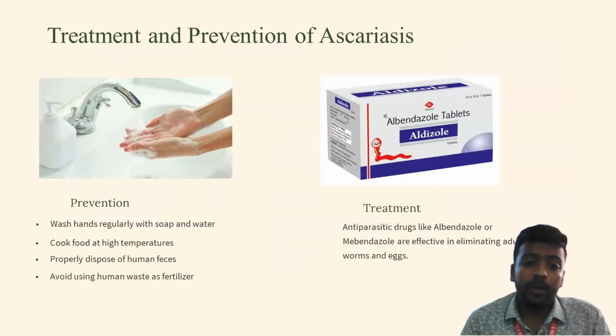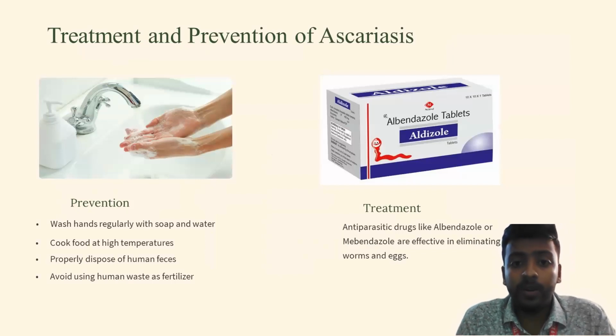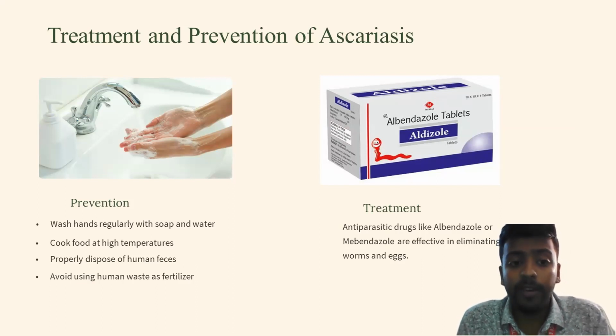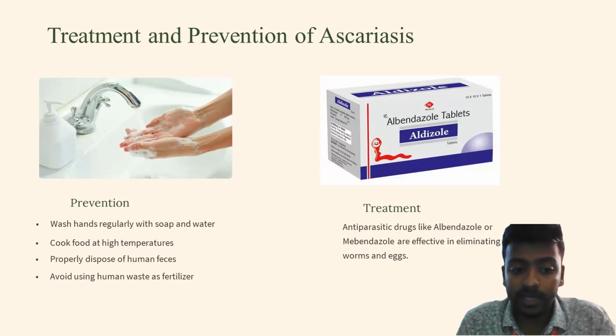Moving on to the treatment now. Treatment and prevention. As we all know, prevention is better than cure. So what will be the prevention in this case? In any parasitic case, the most important prevention is hygiene. To maintain proper hygiene, we should wash our hands regularly with soap. We should cook our food at a very high temperature so that if there are any worms or eggs present, they get killed or destroyed. We should properly dispose of human feces. This is one of the most important points. The human feces, especially if the person is infected, should be disposed of very properly, and should not be used as human fertilizer.